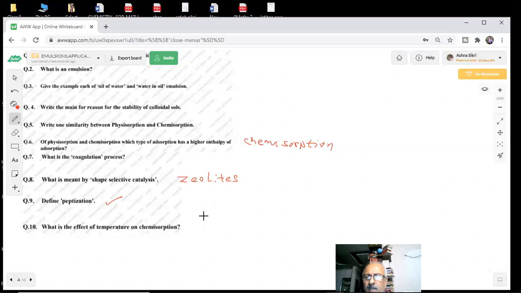But after that, what happens? What type of graph did we show for chemisorption? The effect of temperature on chemisorption was shown something like this.